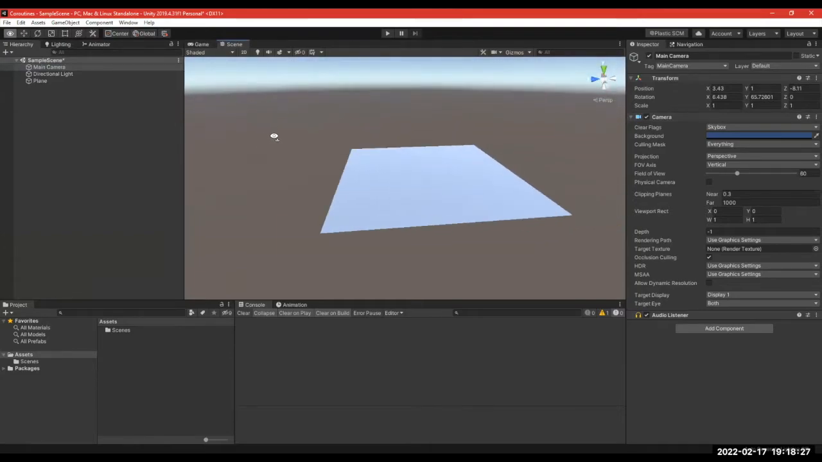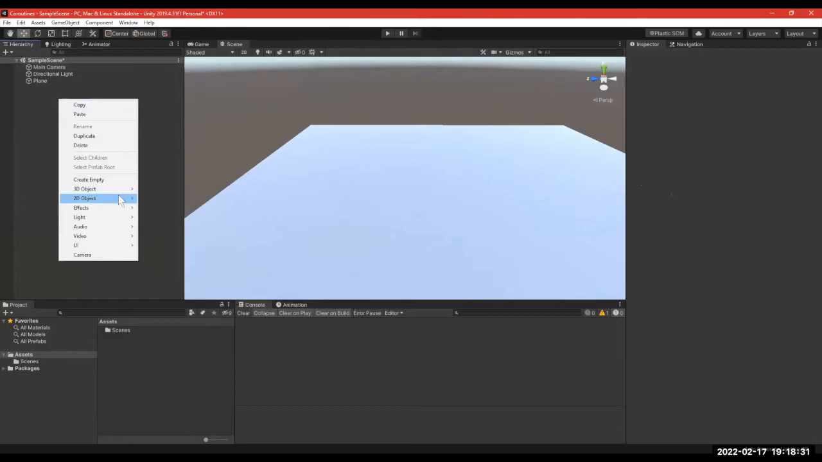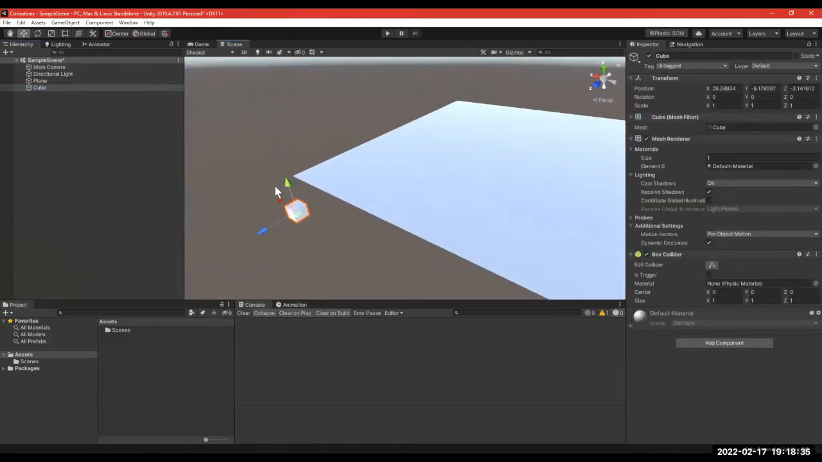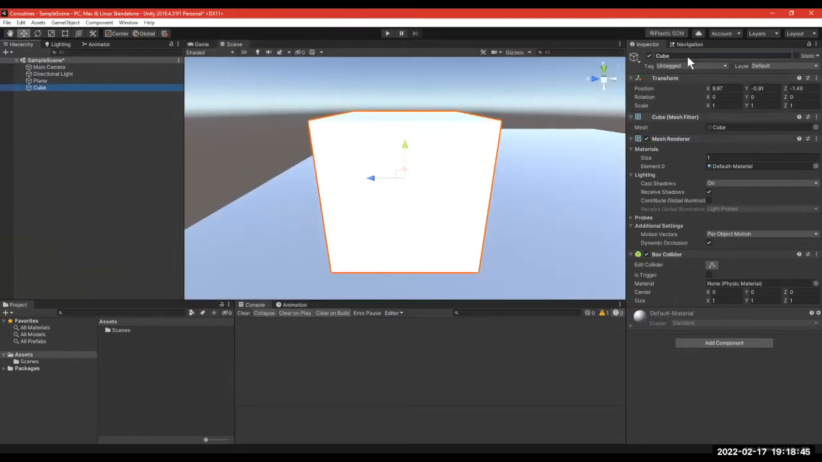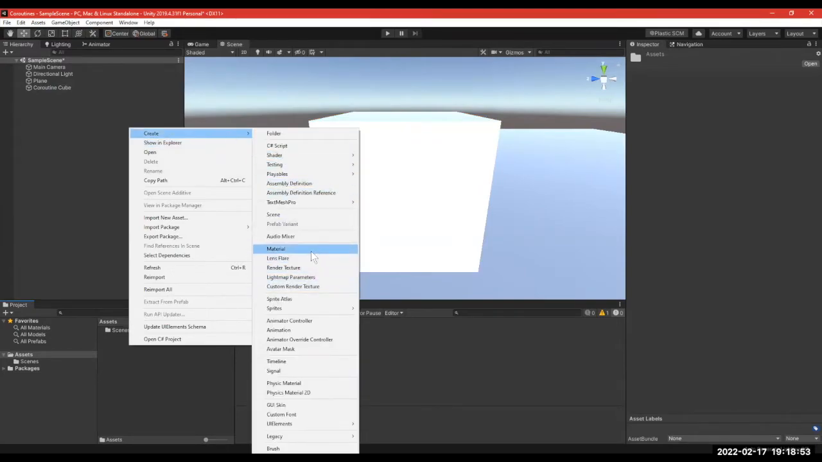Now, here's what we're going to be doing. We're going to be moving a box using a coroutine. So we have our cube here. Let's get our cube up here and let's change its color. Coroutine cube. All right, we're doing it very nasty style. We're going to just make a material and put it right here.